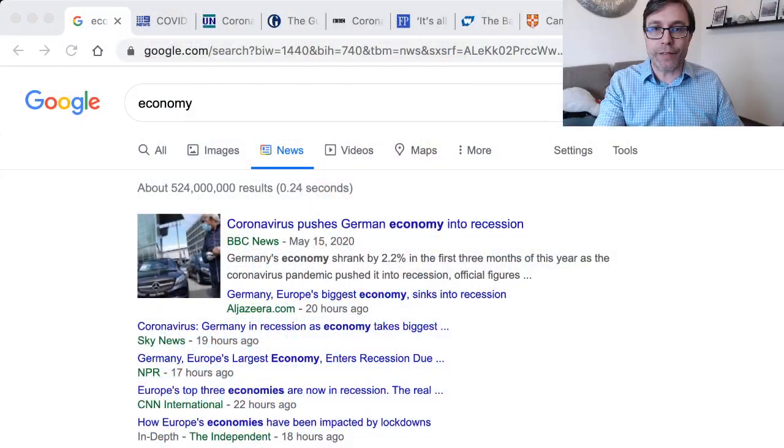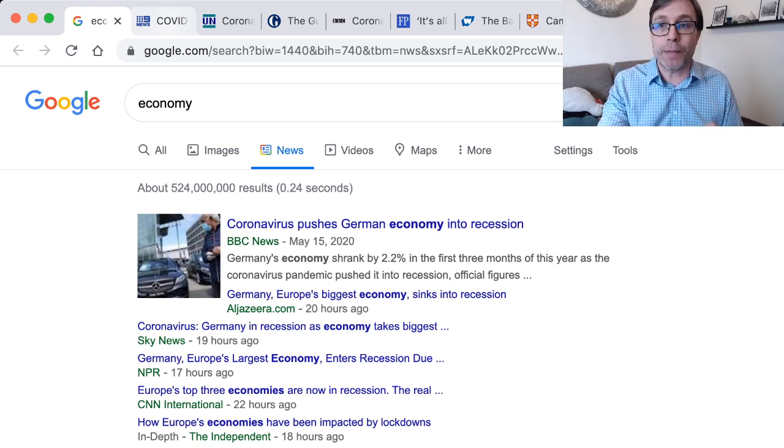So let's go ahead and start with an article. All right. So what I've done is I just did a search for the economy, and then I went to the news and I've picked some words out. I picked out some articles that we can start out with and try to find some words that may be new for you that are important and relevant to everything that's happening right now.